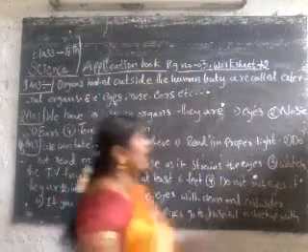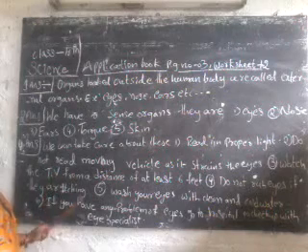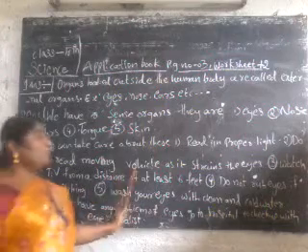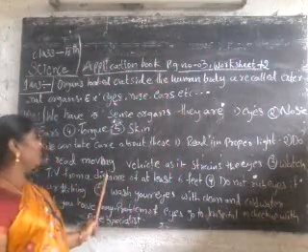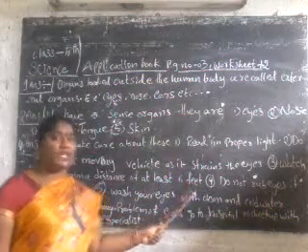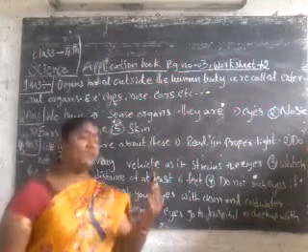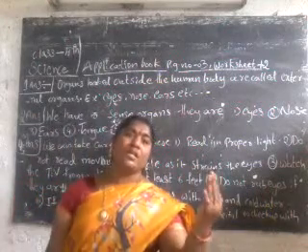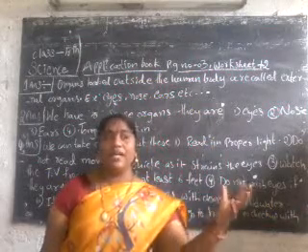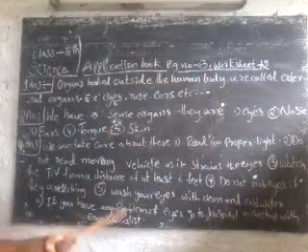Third one, watch television, computer or phone from a distance. When we watch the TV, we have to keep a distance of at least 6 feet. When we watch the mobile, we have to keep our eyes at a distance from the phone. And for the computer screen light, we have to check up with an eye specialist.